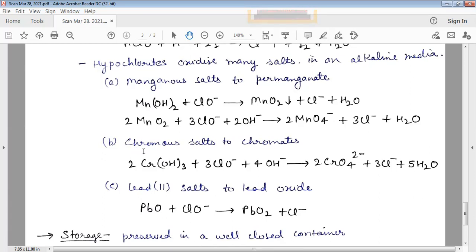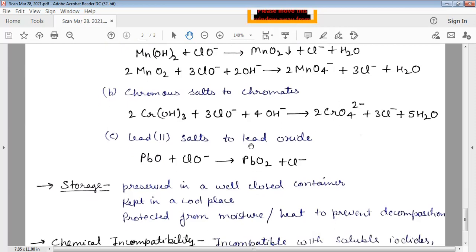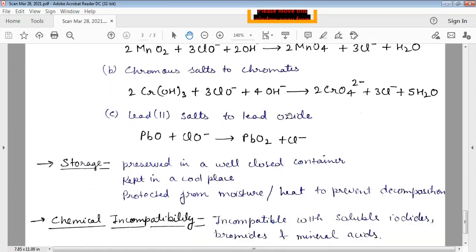Next is chromous salts are converted to chromates by hypochlorites. So this is the chromous salt, Cr(OH)3. In the presence of this hypochlorite ion, it is converted to a chromate. Next is lead salts are converted to lead oxide. So it is clearly visible in the reaction. In the presence of this hypochlorite ion, lead salt PbO gets converted to lead oxide, that is PbO2.